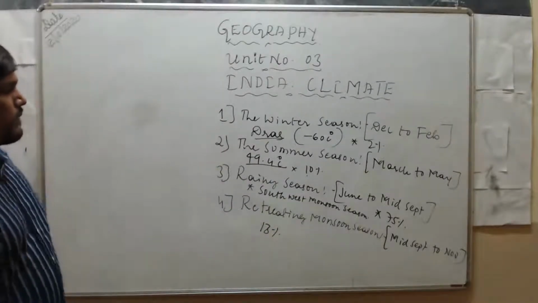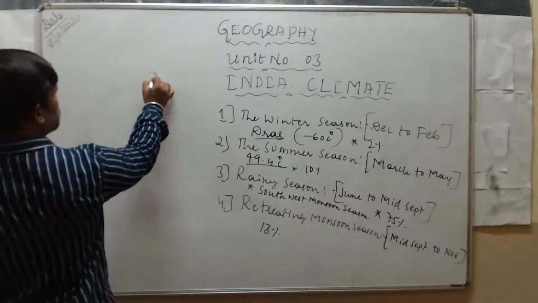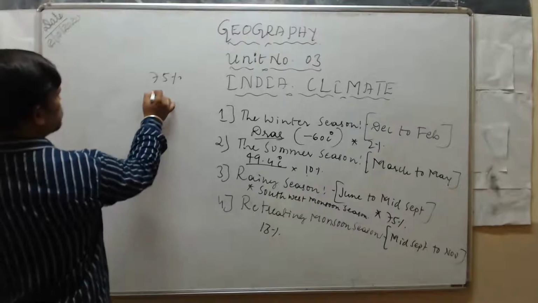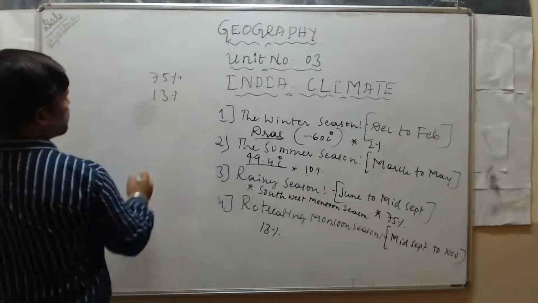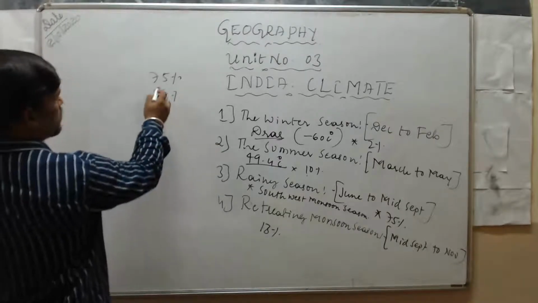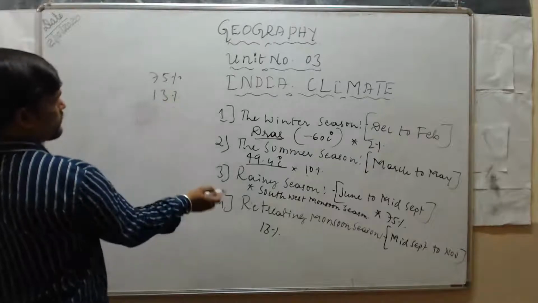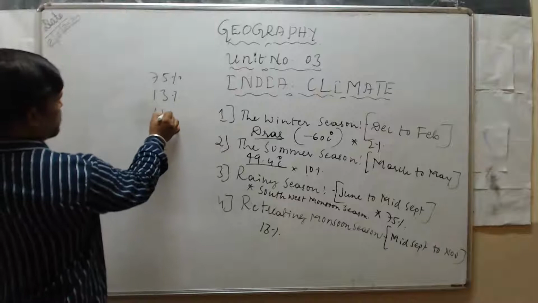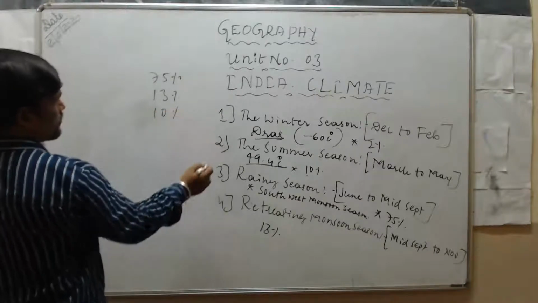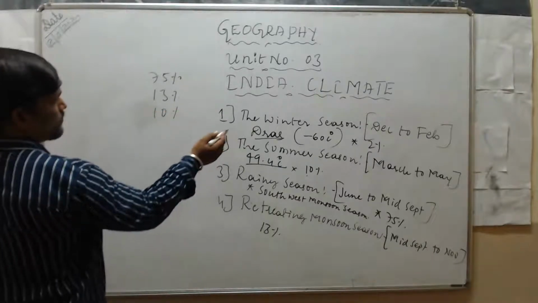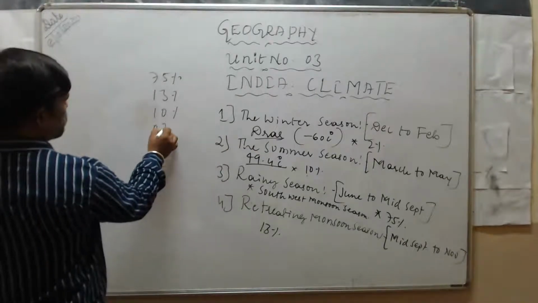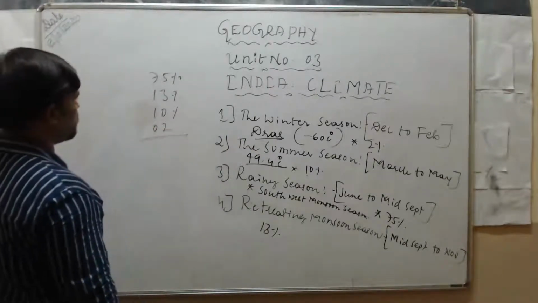See, the rainy season receives 75 percent of rainfall. In the retreating monsoon season India receives 13 percent of rainfall, in the summer season India receives 10 percent of rainfall, and in the winter season India receives only 2 percent of its annual rainfall.